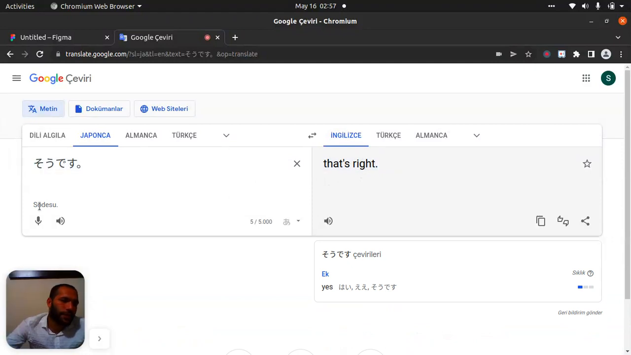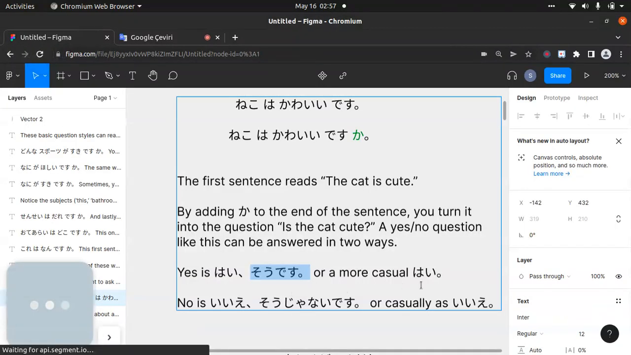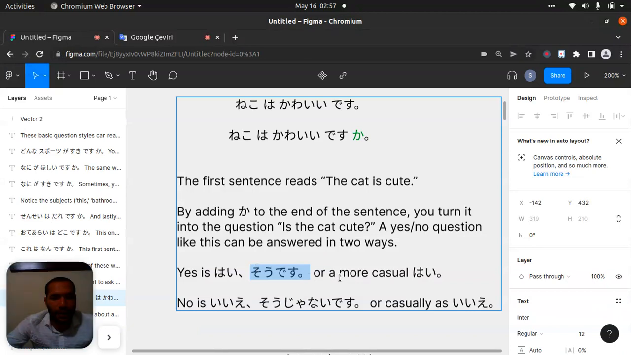That's right, right. I told you. So that's そうです。 So that's right. So let's say, or a more casual, it will be はい. Okay, let's check if you want.